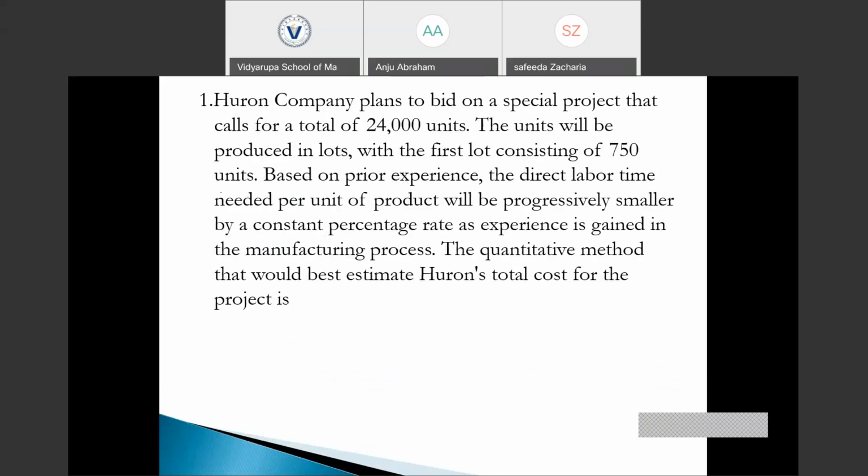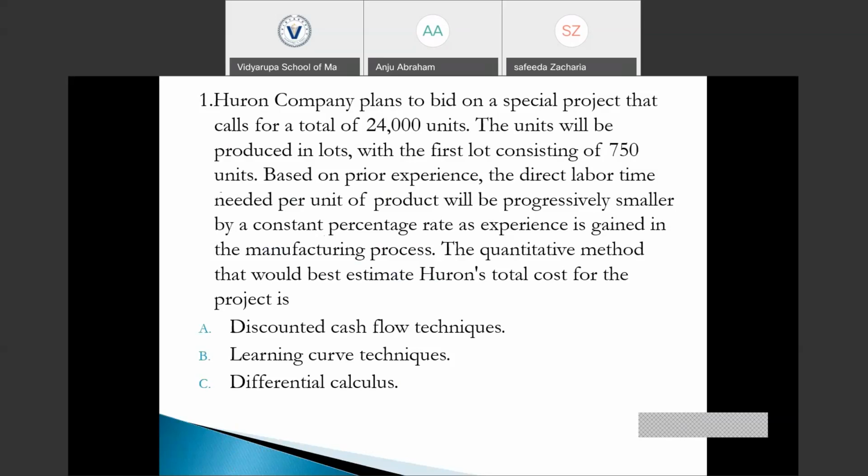The first question is: Huron company plans to bid on a special project that calls for a total of 24,000 units. The units would be produced in lots, with the first lot consisting of 750 units. Based on prior experience, the direct labor time needed per unit of the product will be progressively smaller by a constant percentage rate as experience is gained in the manufacturing process. The quantitative method that would best estimate Huron's total cost for the project is: option A, discounted cash flow techniques; option B, learning curve techniques; option C, differential calculus; option D, linear programming. Can you give me the answer?